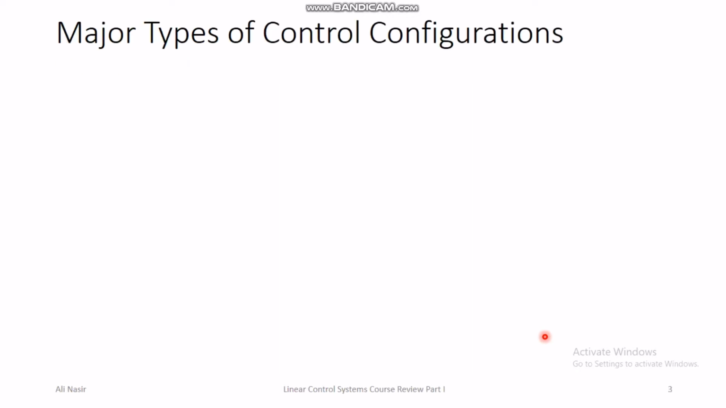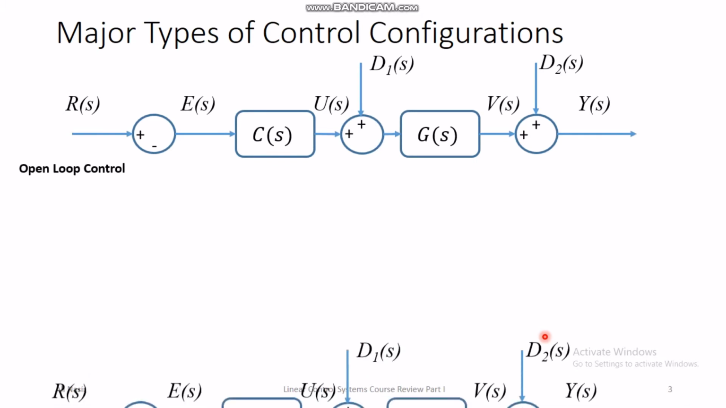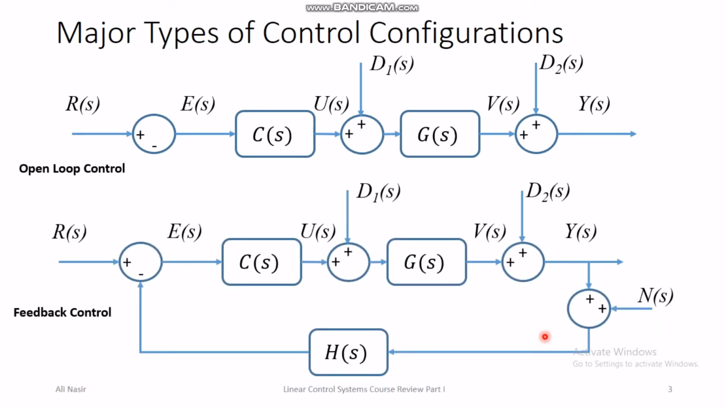So the major types of control configurations are open loop control and feedback control. We don't discuss open loop control much in this course because it is simple, but on the other hand it also cannot cater for unknown disturbances and modeling uncertainties.